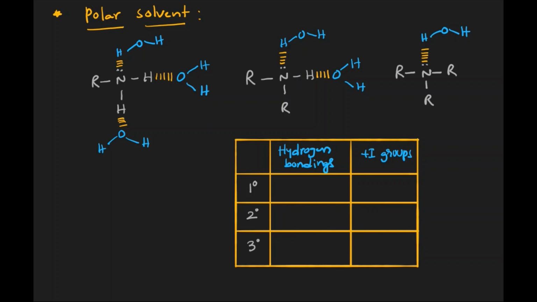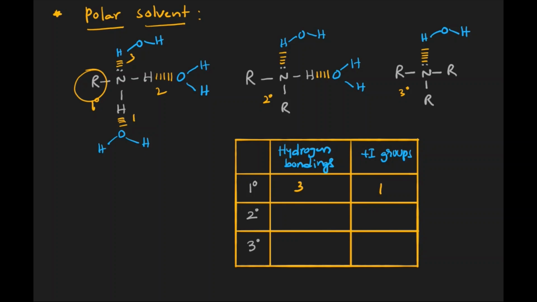Now, in the first case, we have primary, secondary, and tertiary amines. In the case of primary amines, how many hydrogen bondings are there? 1, 2, 3 hydrogen bondings are there. And how many plus I groups are there? Only 1 plus I group is there.